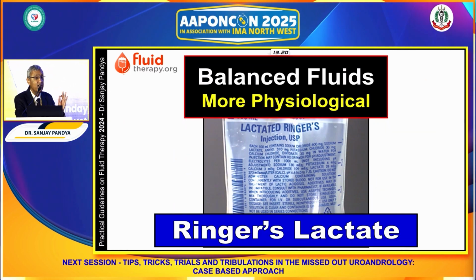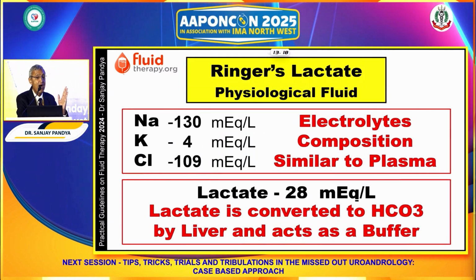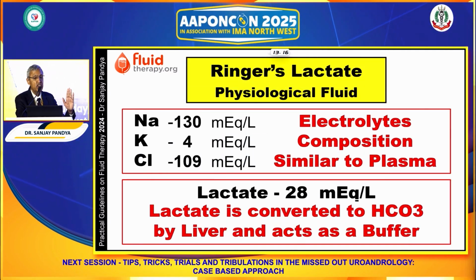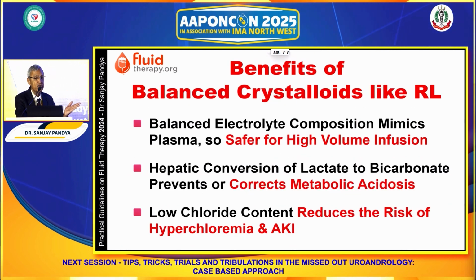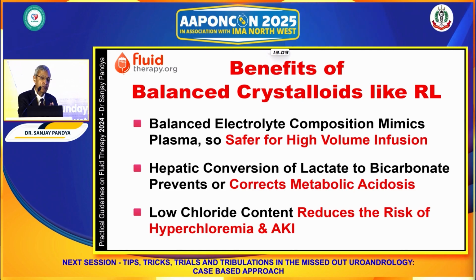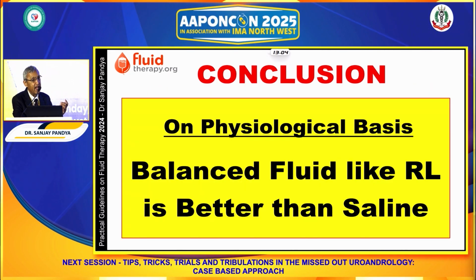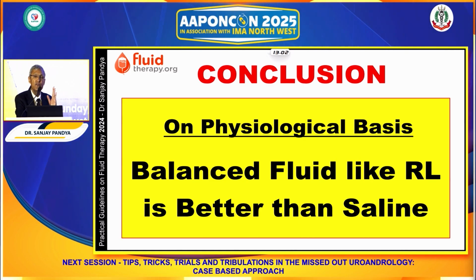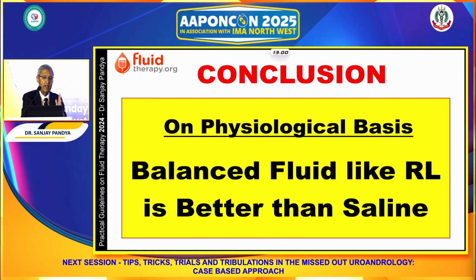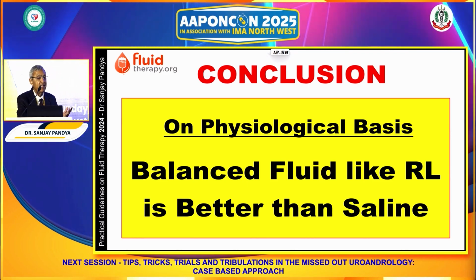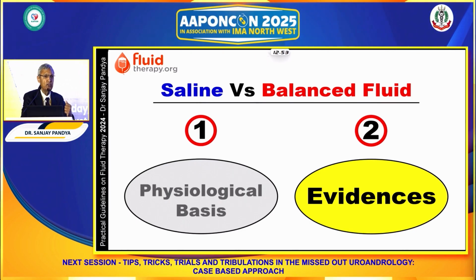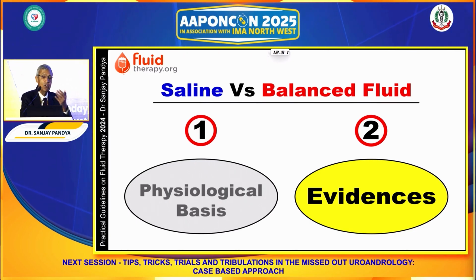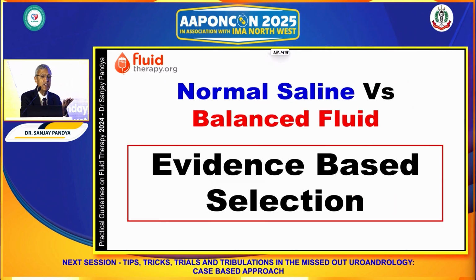Against that, in the physiological composition of RL, the electrolytes are matching, it provides bicarbonate, and corrects metabolic acidosis, and is therefore safer for volume infusion in acidosis, reducing the risk of hyperchloremia and AKI. Therefore, on the basis of physiological characteristics, a balanced fluid like RL is better than saline. But colloid was also physiologically better, yet when we look at its evidence, it was not there.